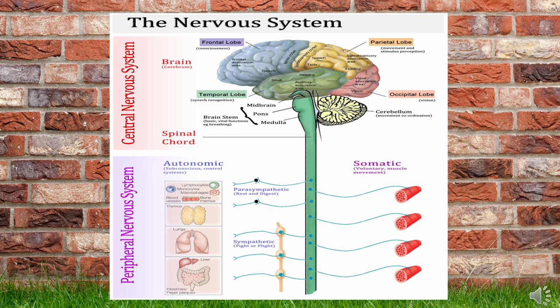Coming to the brainstem, the cranial-most part consists of the midbrain. The midbrain is derived from the mesencephalon. The pons and medulla are from the rhombencephalon. All these three structures together make the brainstem, which is responsible for basic vital functions, for example breathing, respiration, etc. The next part of the brain is the cerebellum. The cerebellum is responsible for movement coordination.